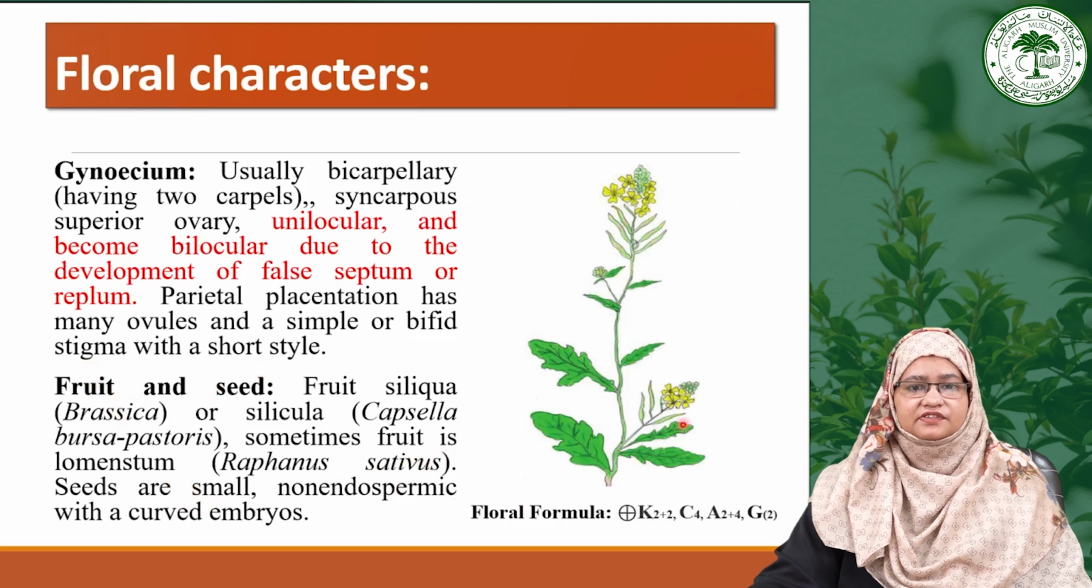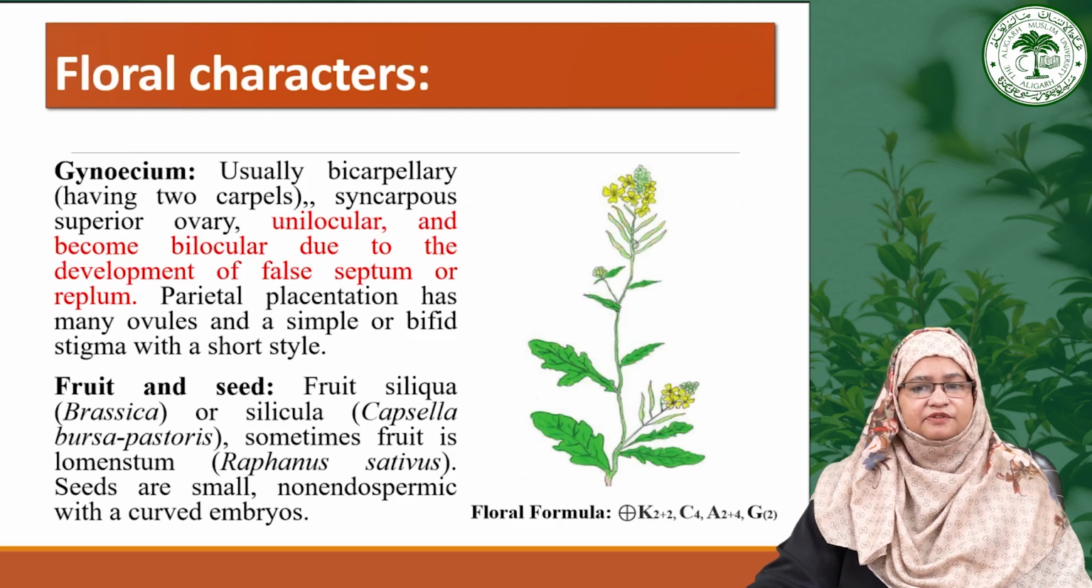The fruits of Brassicaceae are often siliqua, as is seen in case of Brassica, or silicula in case of Capsella bursa-pastoris, and in some cases like in Raphanus sativus, the fruit is termed a lomentum. The seeds are generally small, non-endospermic, featuring curved embryos, which is significant for germination.